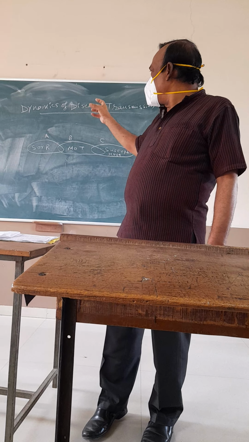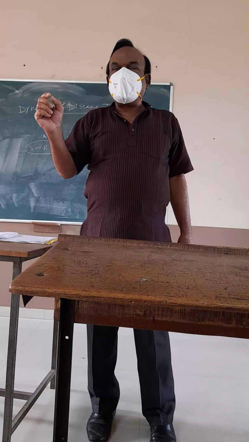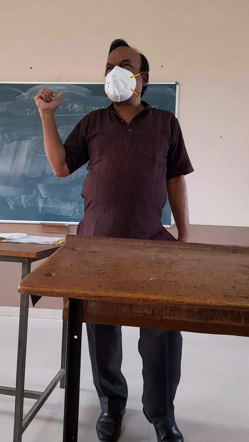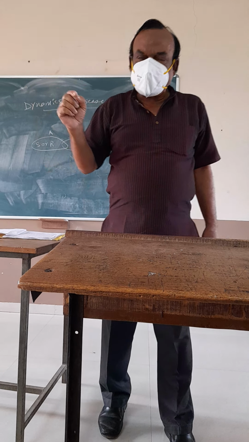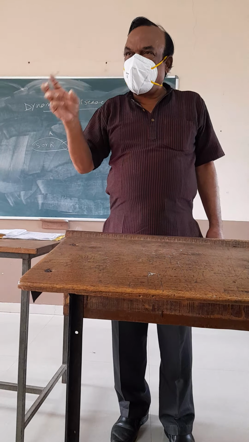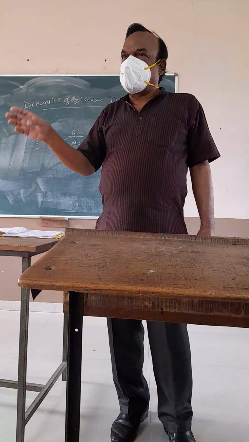So for study purpose, this dynamics of disease is classified under three headings. Why are we interested in studying the dynamics of disease? Because we want to know by which mode, by which way the disease agent can enter into the body of the host.